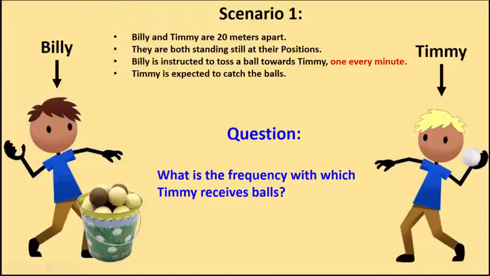The next question then is, what is the frequency with which Timmy receives balls? Now, since Billy tosses a ball every minute towards Timmy, and since Timmy receives all balls, Timmy is going to be receiving a ball every minute, or the frequency with which Timmy receives balls is going to be 1 per minute.